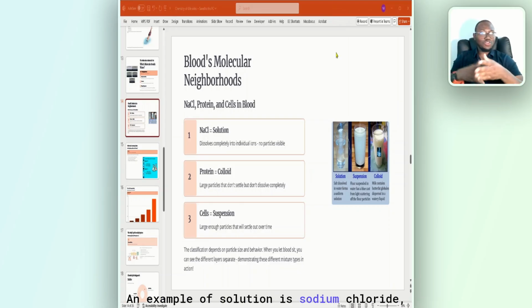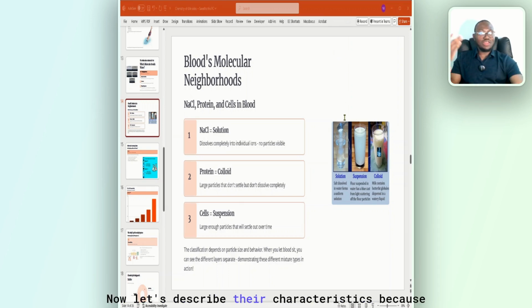An example of solution is sodium chloride. An example of colloid is protein. An example of suspension is cells. All right. Now let's describe their characteristics, because if you know their characteristics, you'll be able to identify the questions in exam. All right. The major characteristic for solution is that they dissolve completely into individual ions.